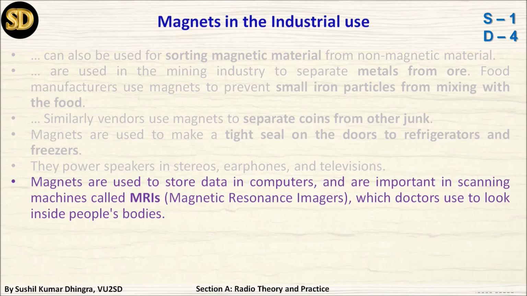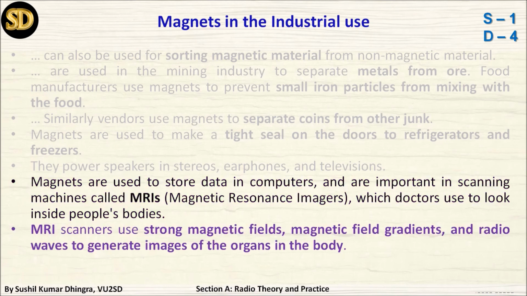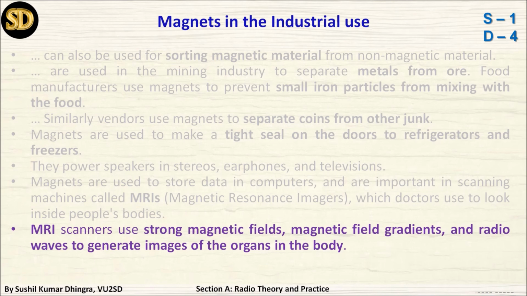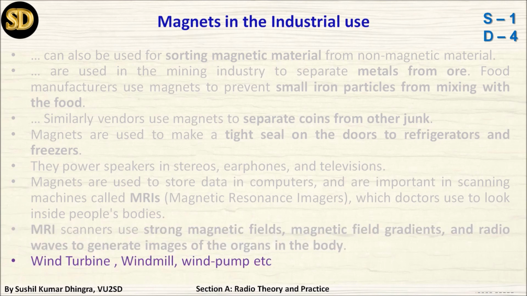They are also used in medical electronics. Magnets are used to store data in computers and in an important scanning machine called MRI, magnetic resonance imaging, which doctors use to look inside people's bodies. The MRI topic I will cover some other time as a technology trend. So I am just giving an idea only, but I will give an independent video in the future under technology trends. So this is also an example.